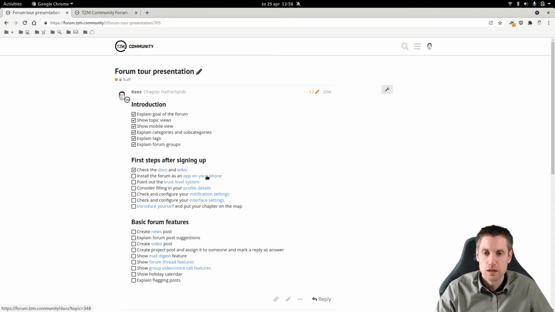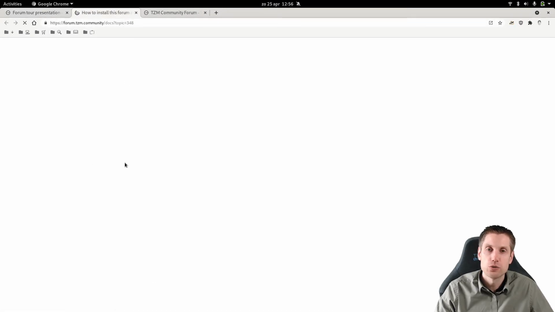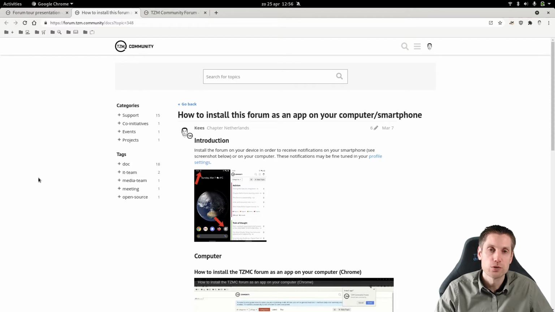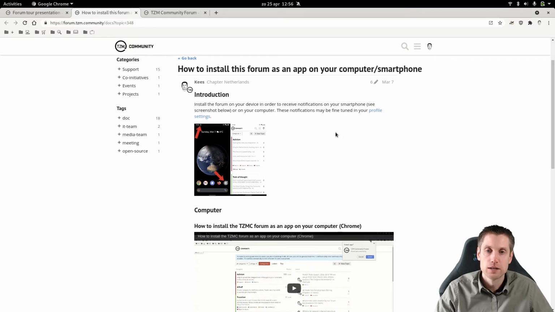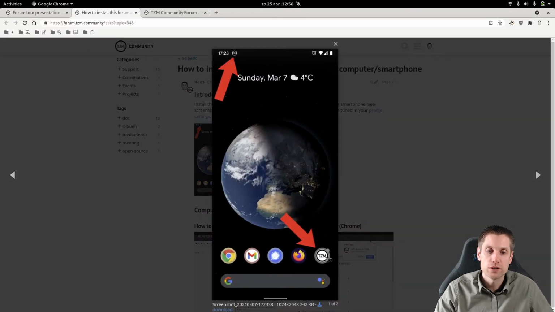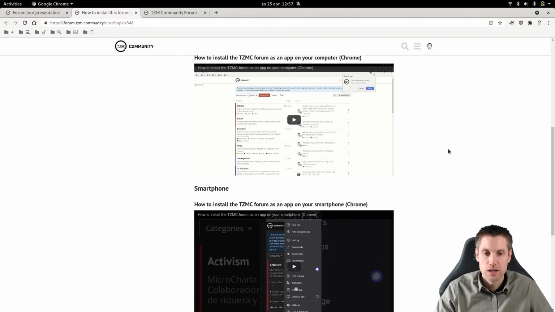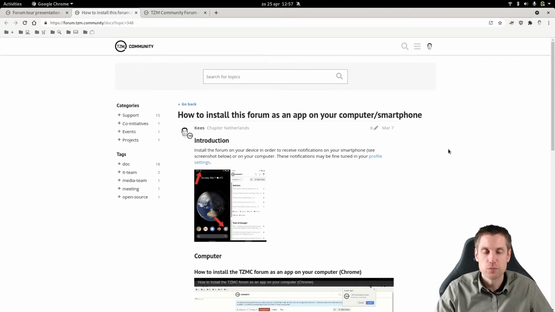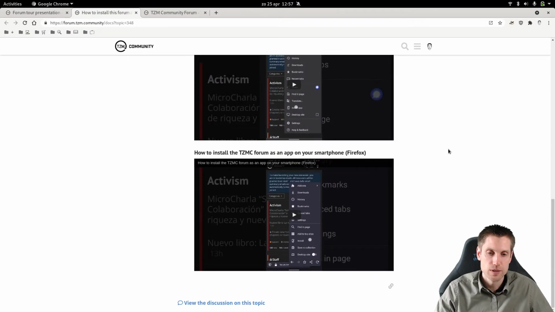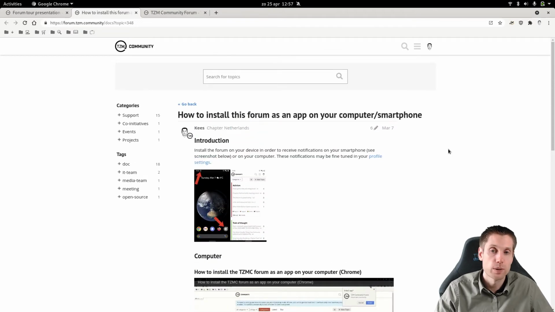So, it's also good to know, like I briefly already showed you, that you can install this website as an app on your phone, but also on your computer. So if you go to the docs page and then select this topic, then you can see that if you install it as an app on your phone, you also get notifications. And it's not really an app, it's basically a progressive web application. But it will send you notifications and will show you the website, but it's actually a browser feature. I use Chrome for this, but Firefox also has this, but I think it's more limited. I haven't really tried it yet.